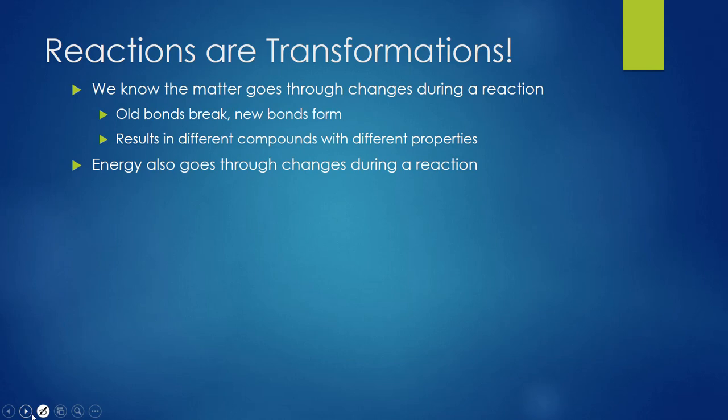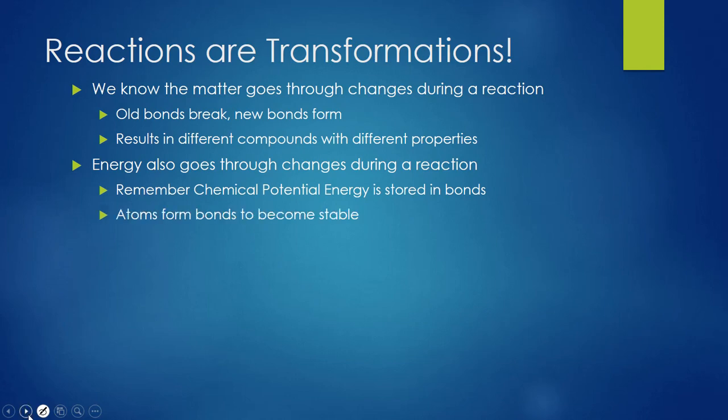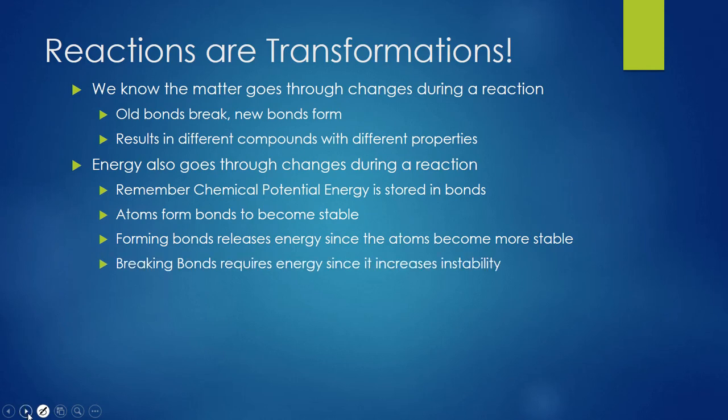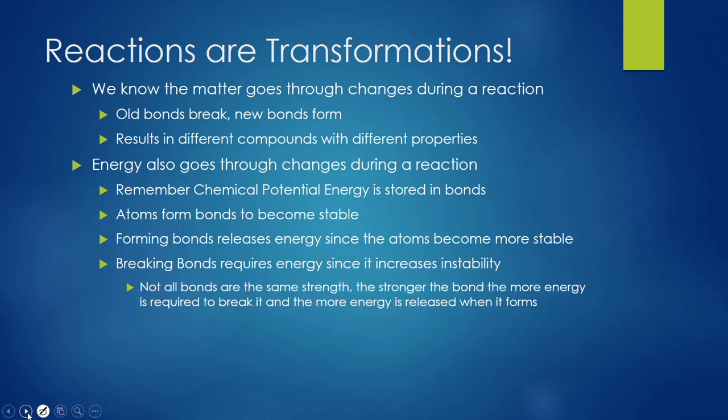But the energy is also going through changes, and that gets back to the bonds. Because remember, chemical potential energy is stored in bonds. The reason atoms formed bonds in the first place was they wanted to become more stable. And that means when they formed those bonds, they released a little bit of energy and became stable. If we're going to change them into something else, we have to break those bonds, which means we have to put energy into it. We're going to call that activation energy. We'll look at that in a little more detail in a second. Breaking bonds is going to require energy because we're making it unstable.